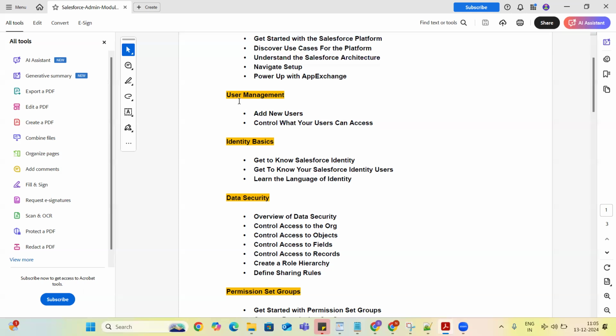And then we completed user management, like how to add new users and control what users can access. This is nothing but the licenses, guys: Salesforce users, Salesforce platform users, the identity user license, and the customer portal user license.